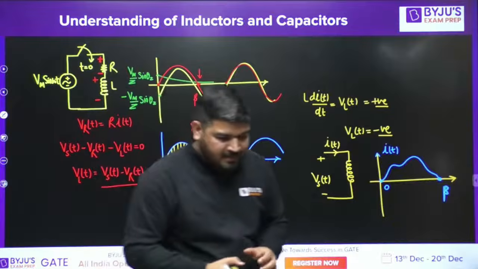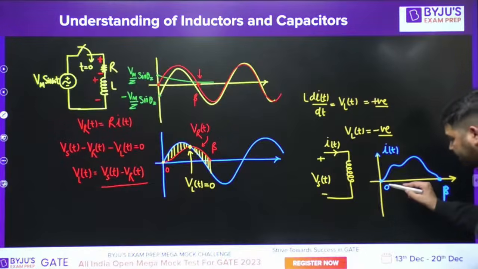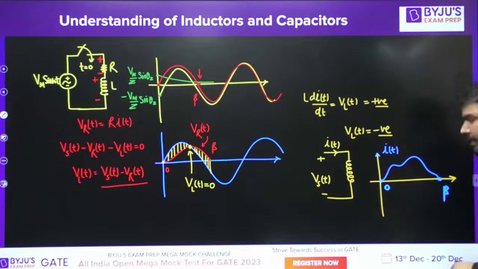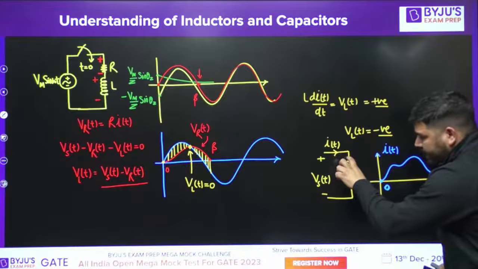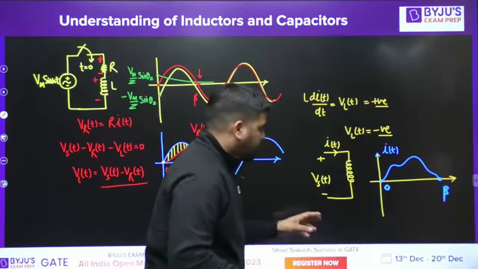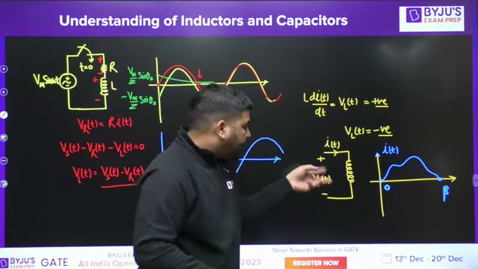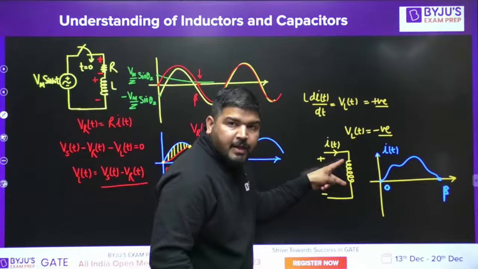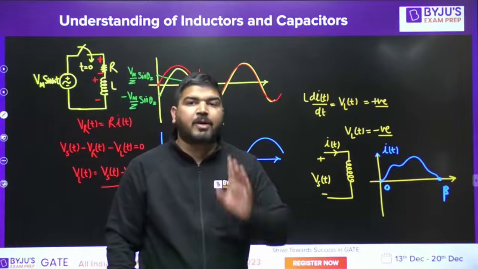So what you can say is, just by looking at these 2 points, you can say that between 0 and beta, within this interval, 0 to beta, the positive voltage area across inductor will be equal to the negative voltage area. You can say like that. It is very important point.